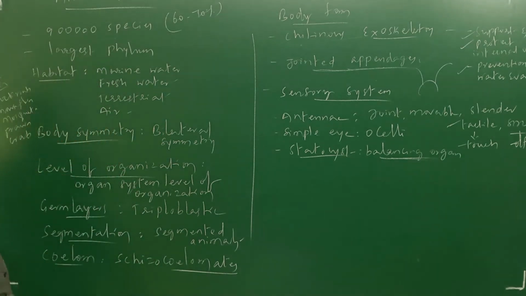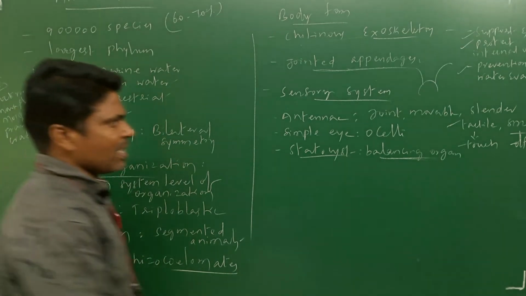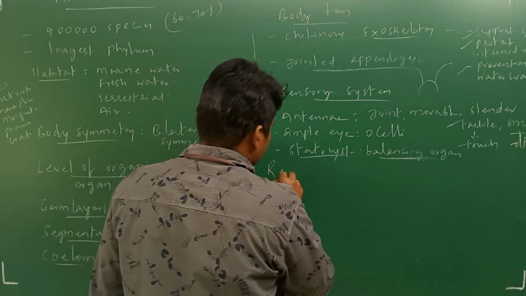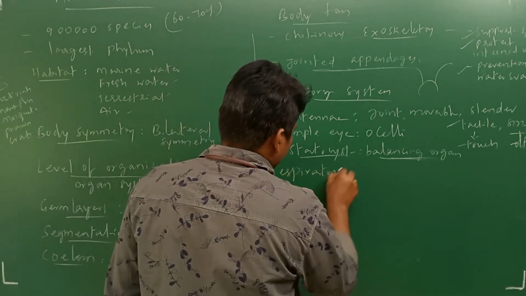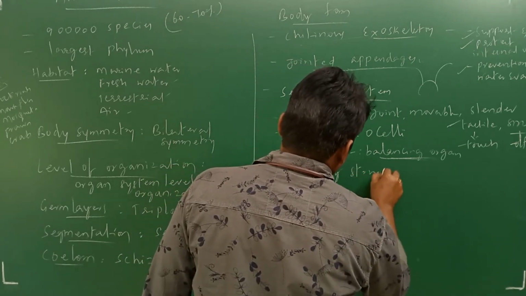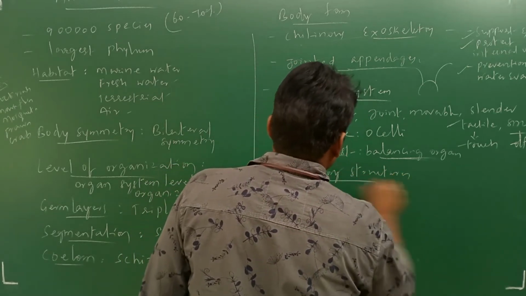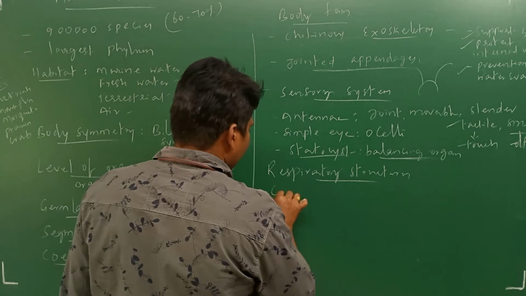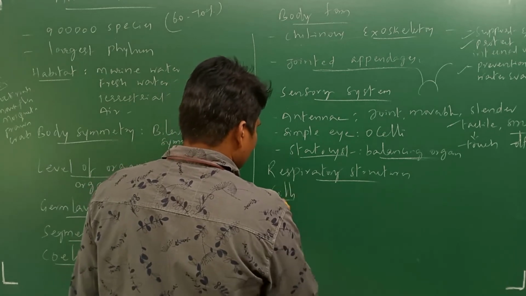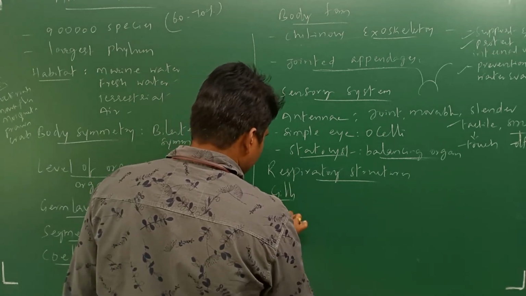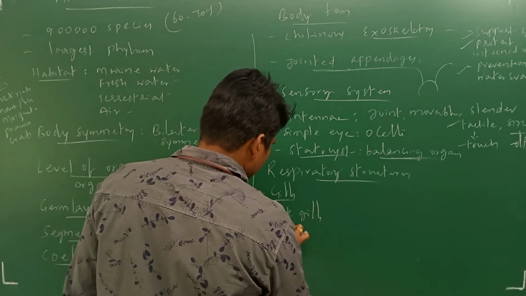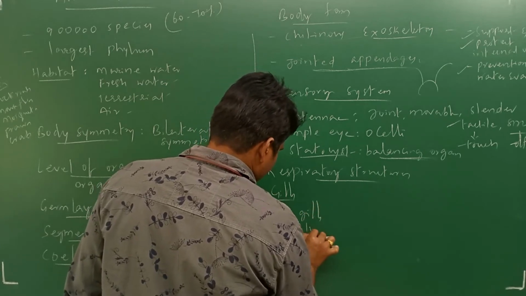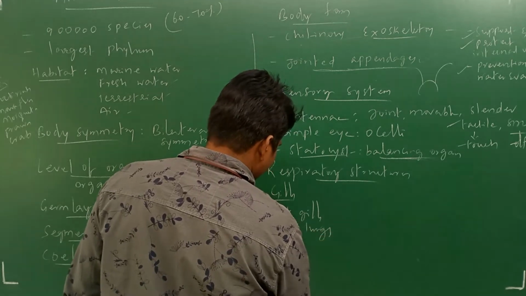Next, if you observe these organisms, the respiratory structures. In these organisms, the respiratory structures are gills. Another structure is book gills. Next, book lungs. Next, the tracheal system.